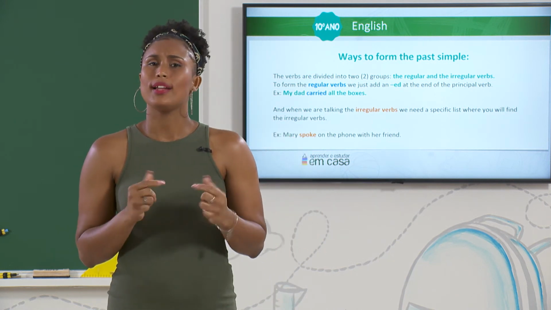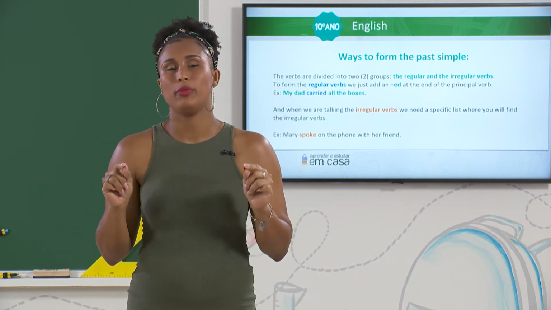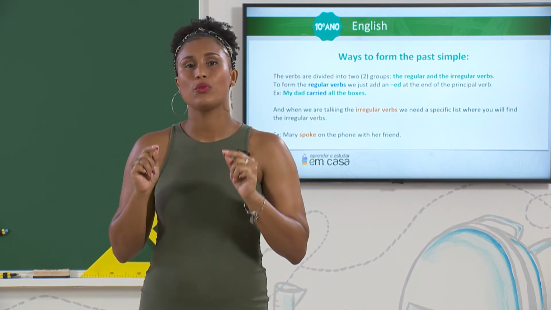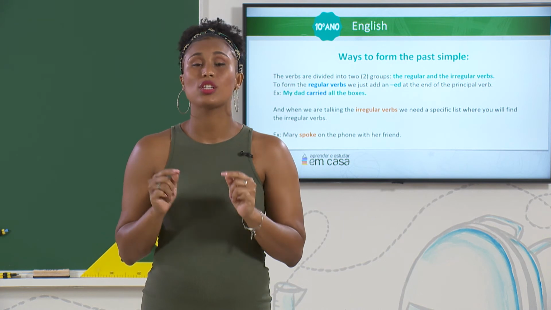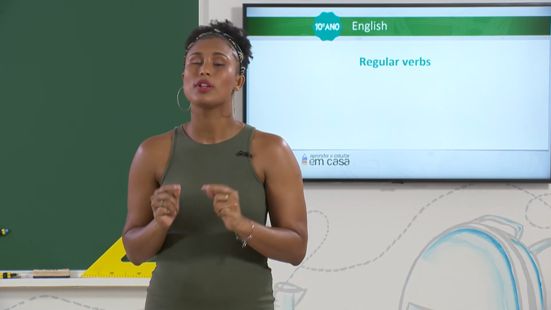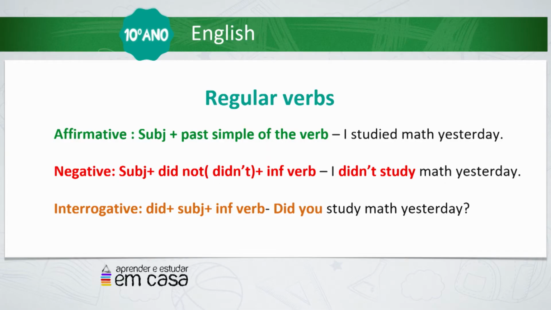So let's see now, how do we form the sentence using the regular verbs and the irregular verbs? Let's check with me, guys. So, for the affirmative, we have the subject plus the past simple of the verb. Example, I studied math yesterday.